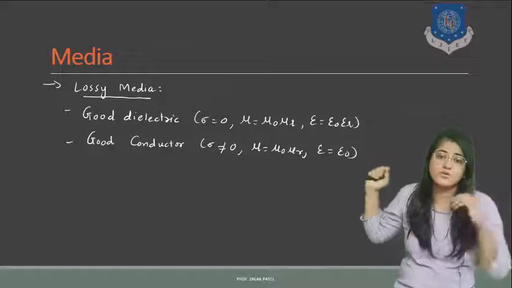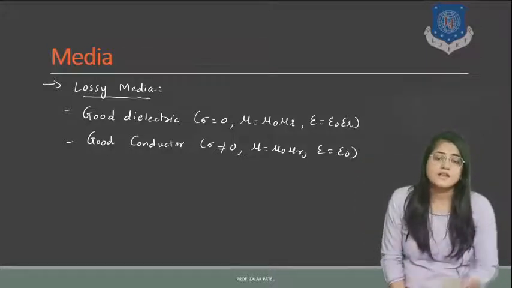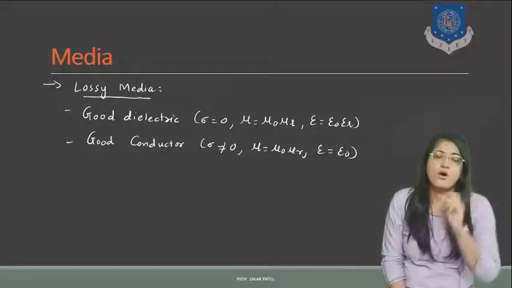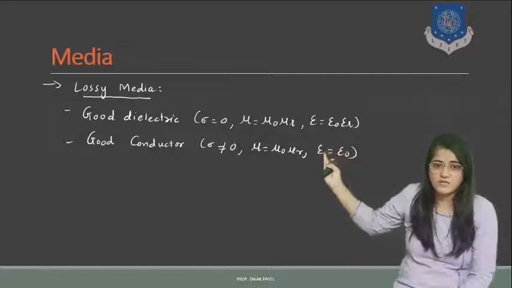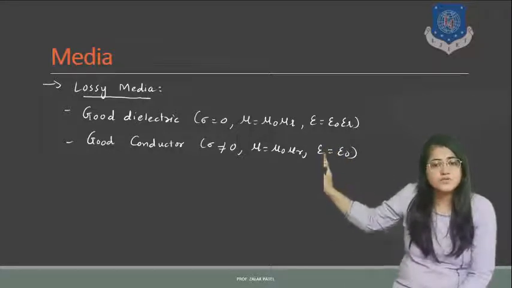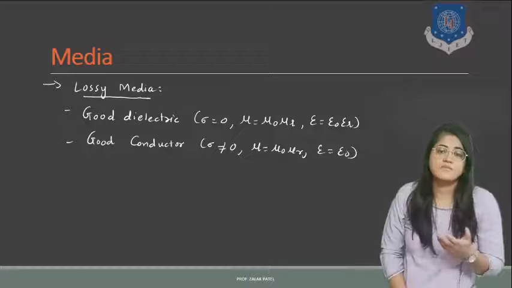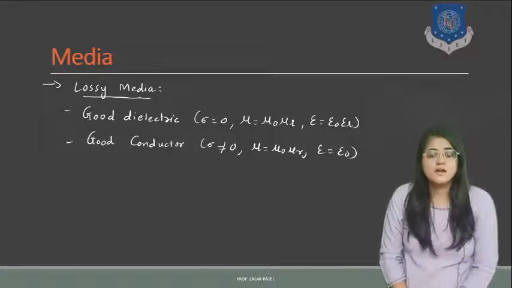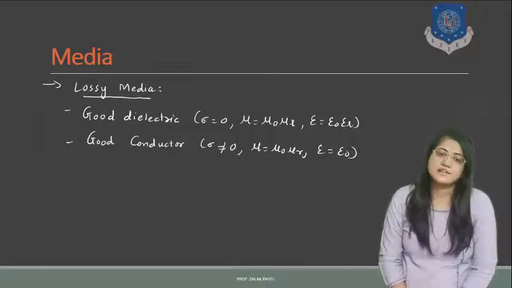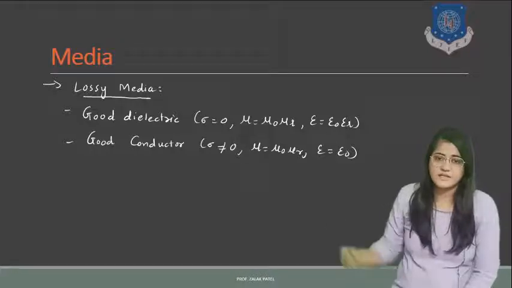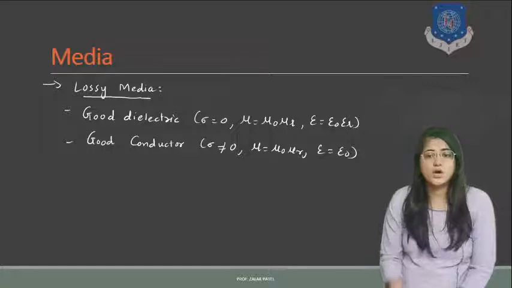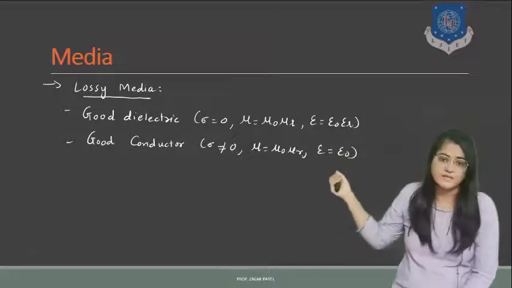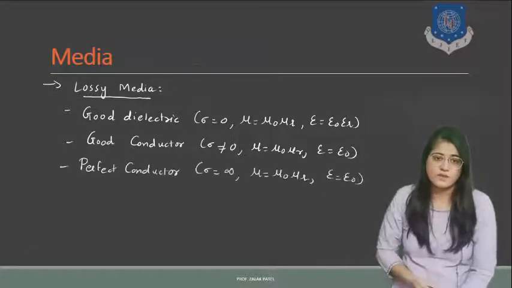But if we talk about the good conductor, it has an adequate amount of sigma. So that's why we can say that sigma will not be 0. Sigma is not equal to 0. For the remaining, mu equal to mu0 into mu r, means medium permeability depends on the free space permeability as well as relative permeability, while epsilon is equal to epsilon 0, means permittivity depends only on the free space permittivity. Okay, so that is about the lossy media.